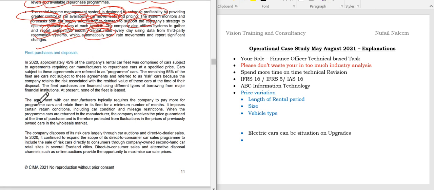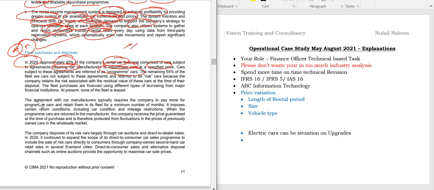So coming down, students, the fleet purchases and disposal. Again, students, this is one of the most important for this case because it has some of these company policies. So just remember this as well. In 2020, approximately 45% of the company's rental cars comprised cars subject to agreements requiring the car manufacturer to repurchase the car at a specified price. The cars subject to these agreements are known as program cars.